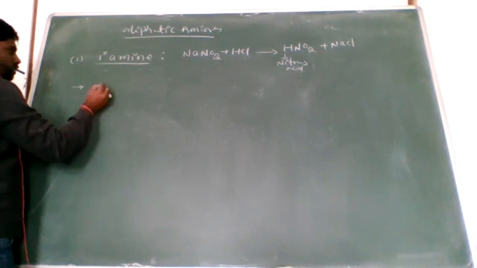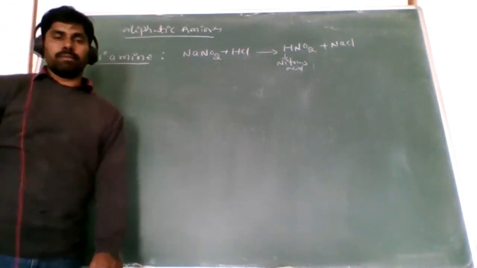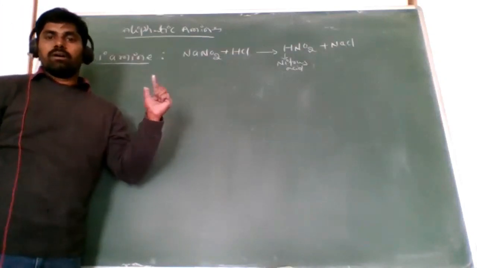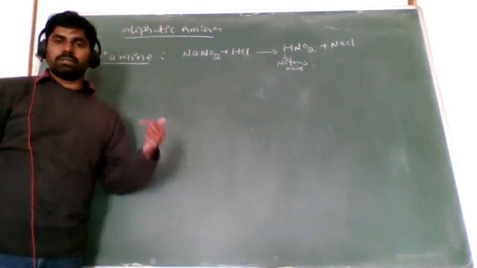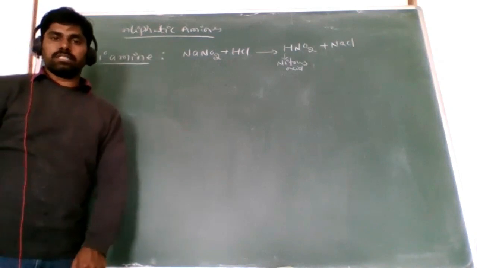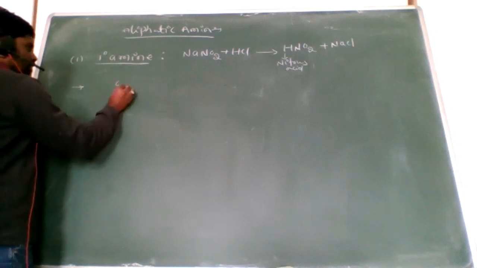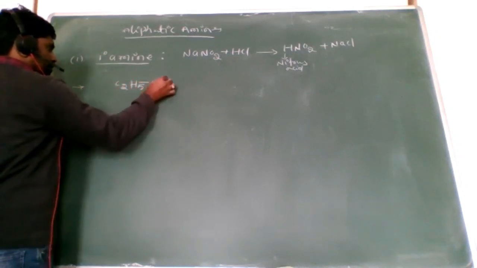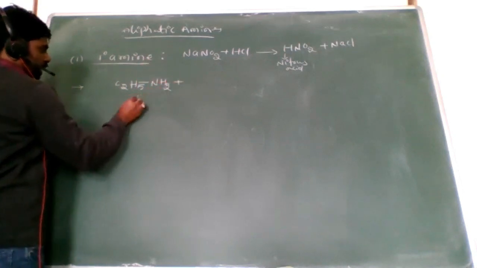Here, except methylamine, all the primary amines become alcohols, and nitrogen gas is evolved. Look at here, C2H5NH2. This is the primary amine.